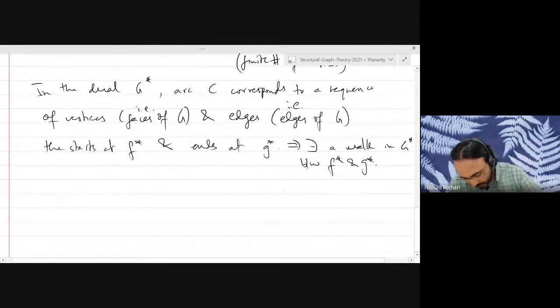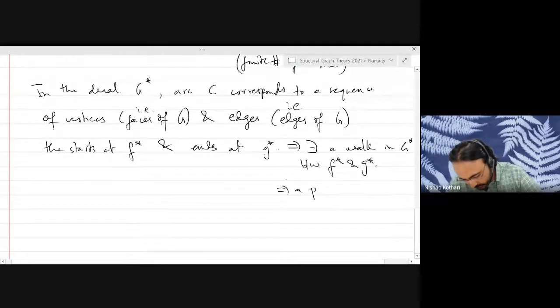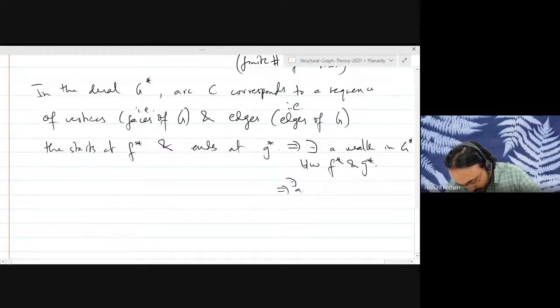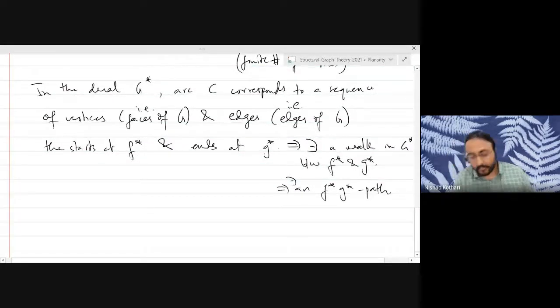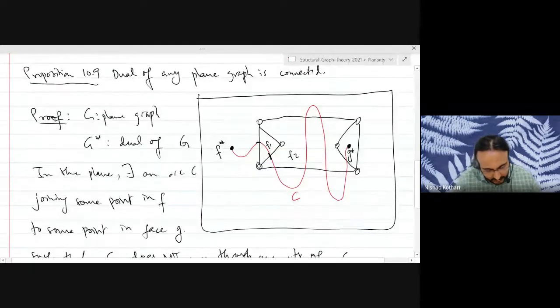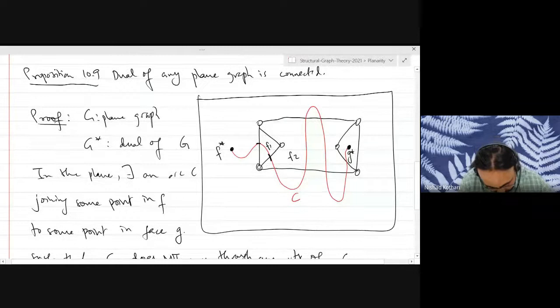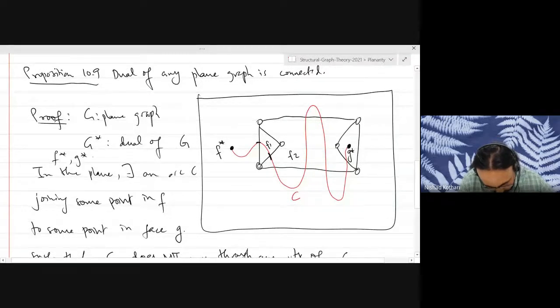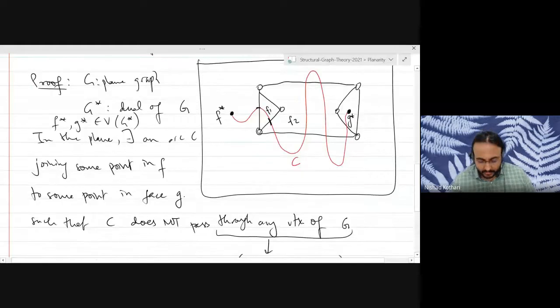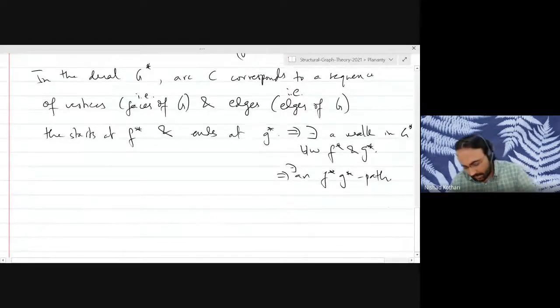And this implies that there exists a path, an F star G star path. Right? But what are F star and G star? F star and G star are just two vertices in the dual. So any two vertices, there is a path between them, and that proves that the dual is a connected graph.